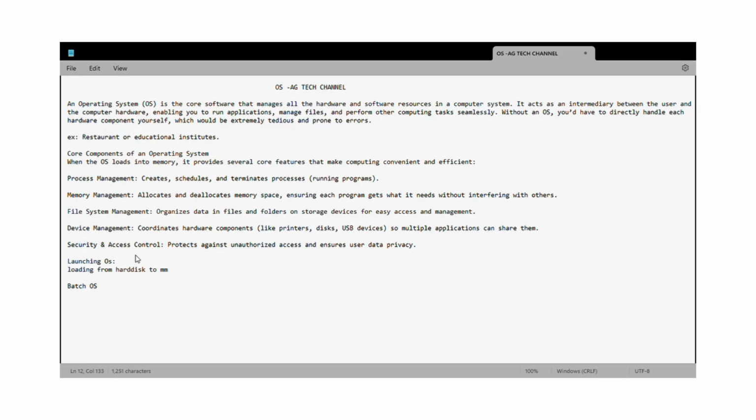Okay. Next, security and access control. We know that when we are installing any software, we get warning messages like this is harmful to your PC, are you willing to accept? This will make changes to our PC, are you okay with this? We get all these security checks. This is managed by security and access control. I think these are the core features of the operating system. I think you are clear with this.